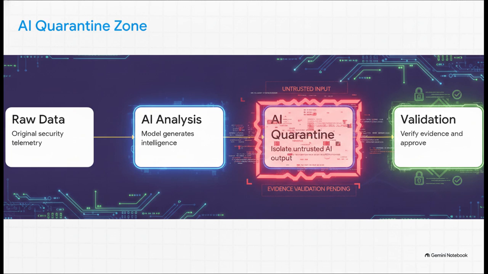In this step, any AI-generated security intelligence is treated as completely untrusted input. It just sits there, totally isolated in this quarantine environment until it passes thorough evidence validation. It's only after that evidence is fully verified by independent, authoritative sources that it's allowed to move to step 4 and actually become validated intelligence.